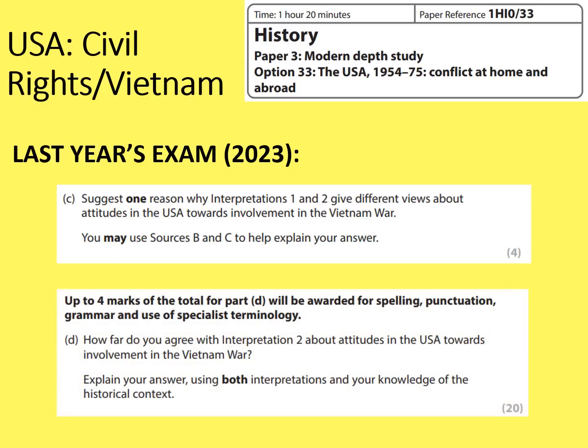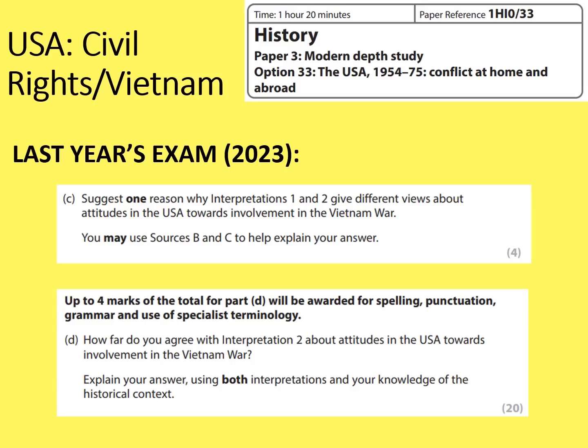And then the big one, worth a total of 20 marks, 16 for the question, 4 for spelling, punctuation and grammar. How far do you agree with interpretation 2 about attitudes in the USA towards involvement in the Vietnam War? The structure of this one here is pretty similar to the 16-mark essay questions that you've written in papers 1 and 2. However, the difference here is you're not just testing your knowledge, you're actually testing the interpretations. So don't just write what you know, test the interpretations, refer to them very specifically and very explicitly, and you should be comparing their strength. Which one do you agree with and why? Make sure you do that and you should do pretty well.